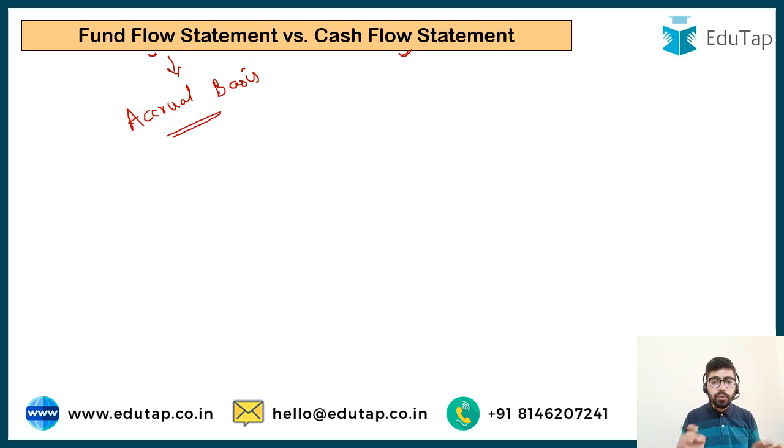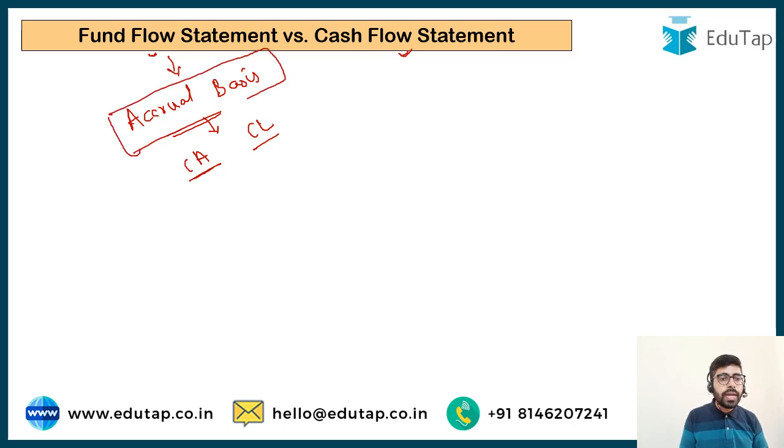We have sold some goods, we have not received cash for it. So it is going to be recorded as a current asset. We have bought some goods, we have not yet paid for it. It is going to be creditors and recorded in the current liabilities. So current assets and current liabilities arise from the accrual basis only. And accrual basis is the basis for accounting that we follow.